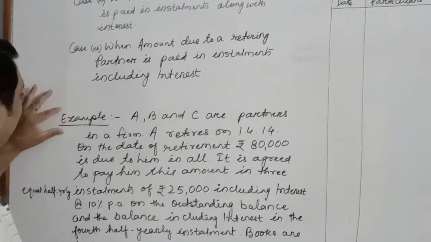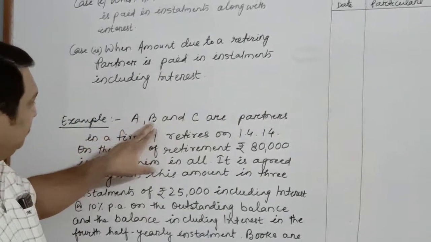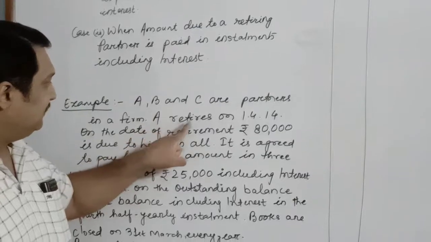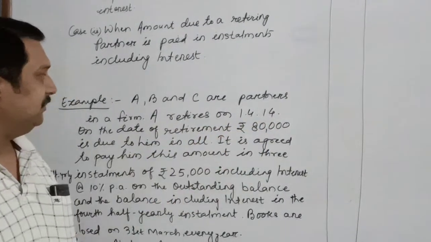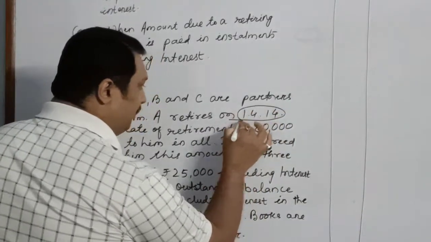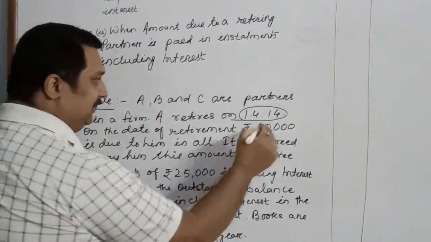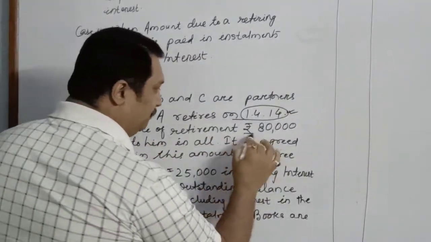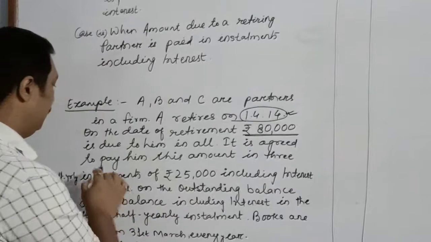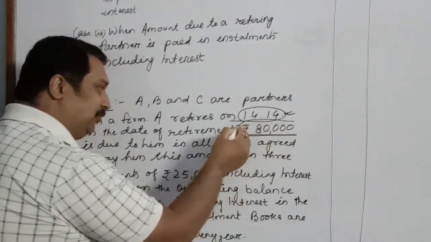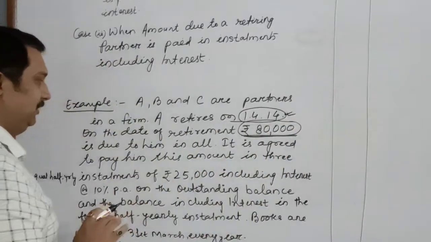Children, over here I have taken an example that A, B and C are partners in a firm. A retires on 1st April 2014. On the date of retirement, rupees 80,000 is due to him in all. That means the total amount payable to him is rupees 80,000.